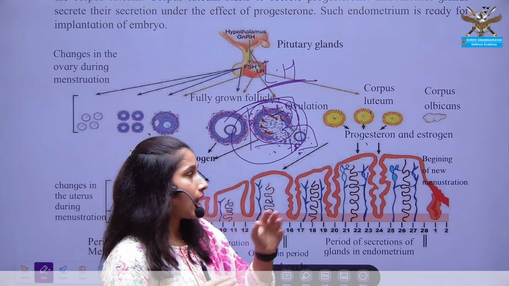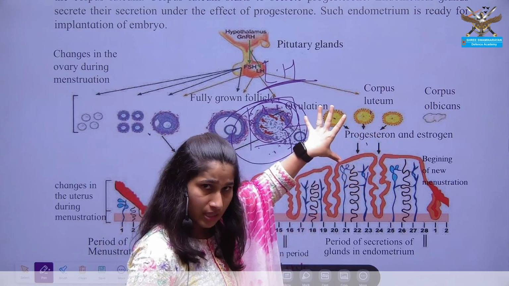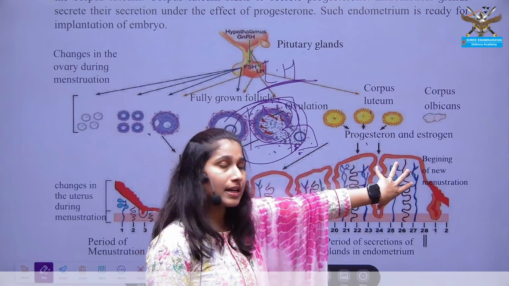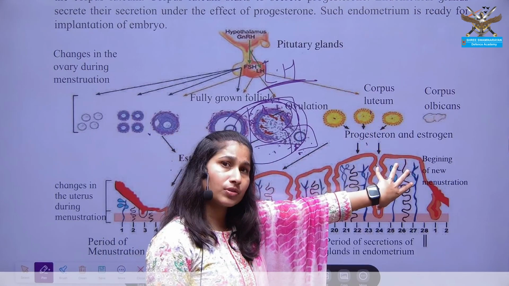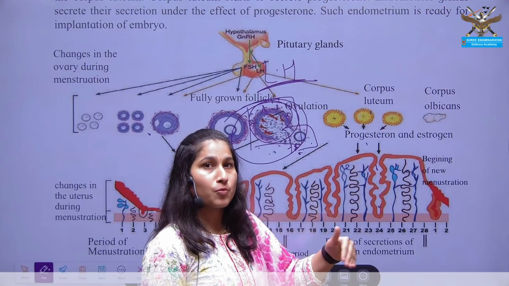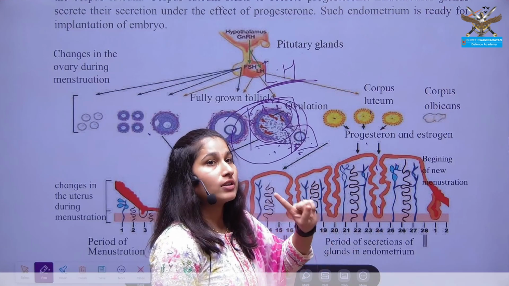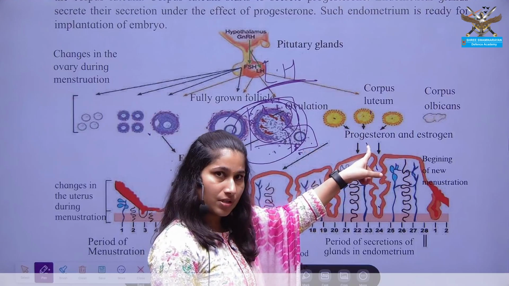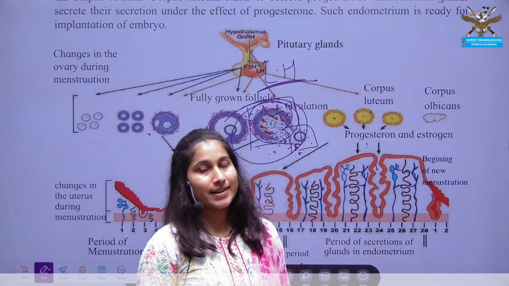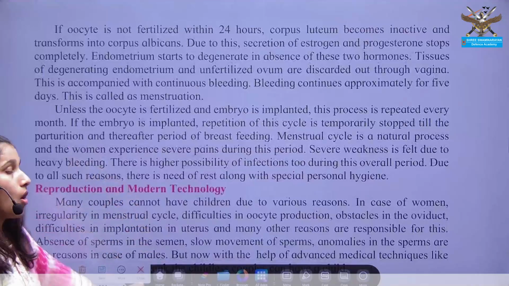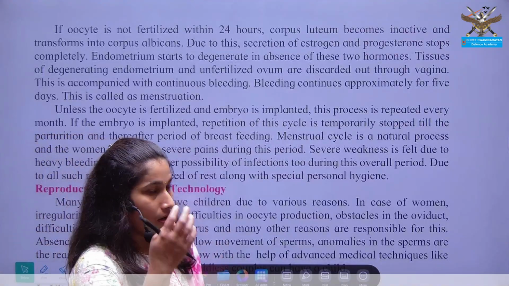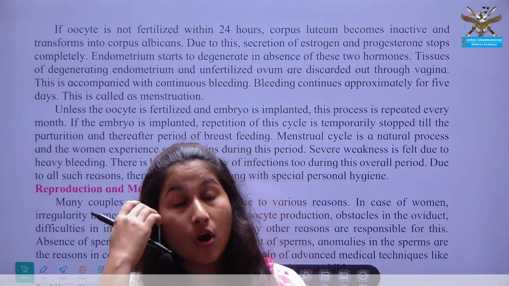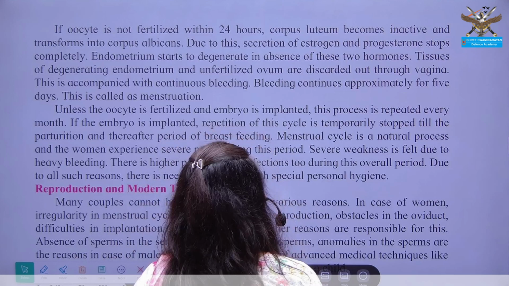When the zygote is implanted into the endometrial lining of the uterus, there should be continuation of pregnancy, and for that you need the hormone progesterone. It is also known as the pregnancy hormone. What happens if the egg is not fertilized? What happens?